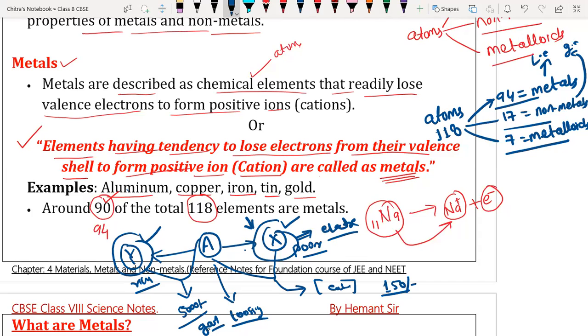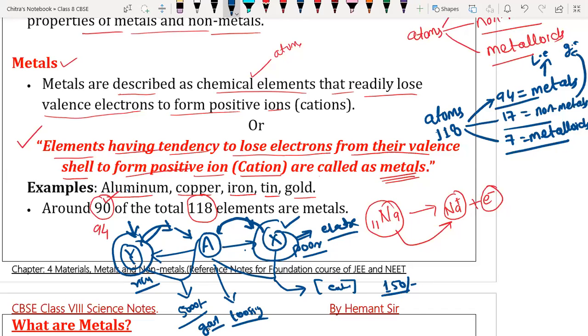If it is going to attach with A, then A has to lose electron, because X is always going to accept electrons from others. In that condition A is going to lose electron. But here Y is electropositive in nature, so Y will always lose electron. So in that case A is going to accept electron.